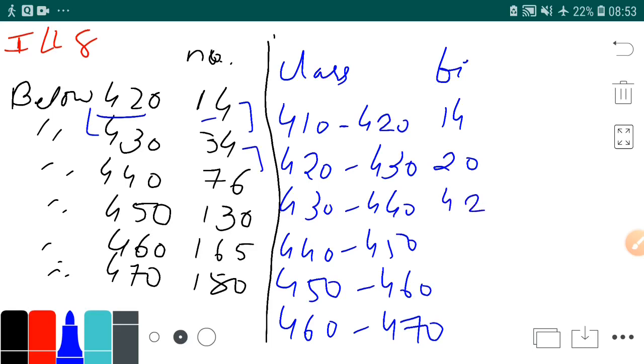Then 440 to 450, it's 130 minus 76, that is 54. Similarly for the last ones, and as you total this frequency, it will come up to 180.